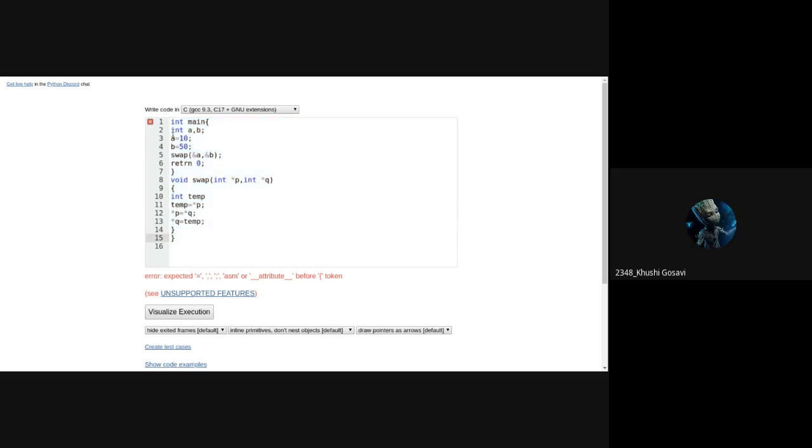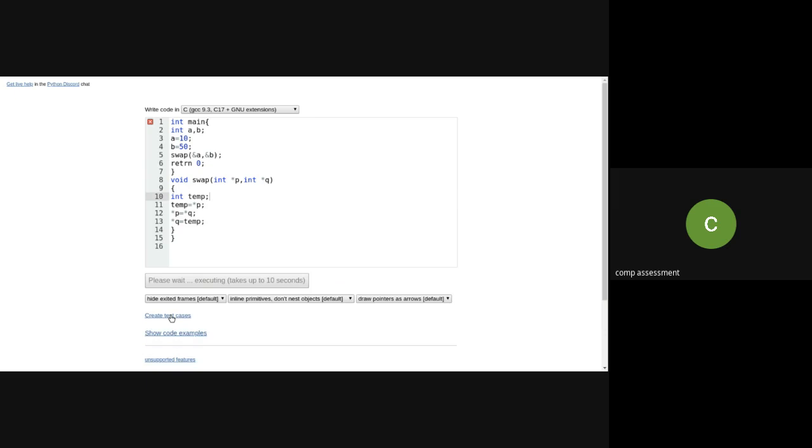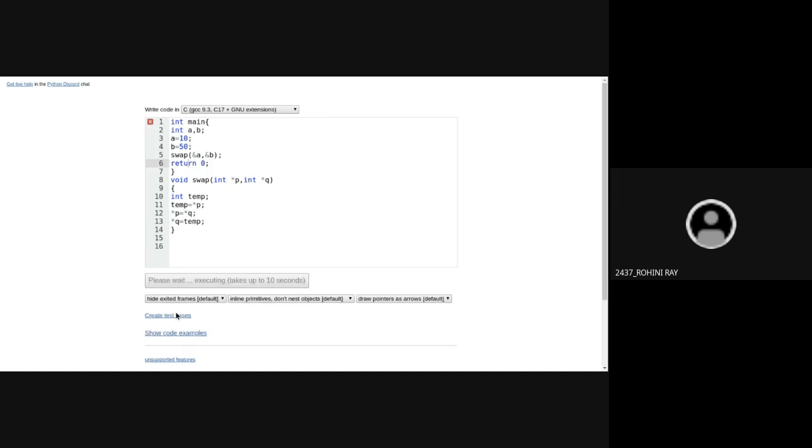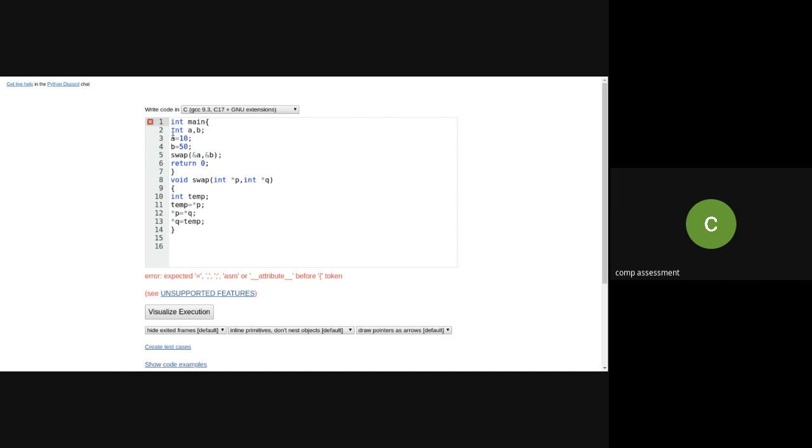Just a minute. Ma'am, the semicolon is missing after int temp. But it is showing me the error for the first line. Ma'am, the spelling of return in the 6th line. No, just a minute. It is showing me the error for the first line, not for the remaining ones.